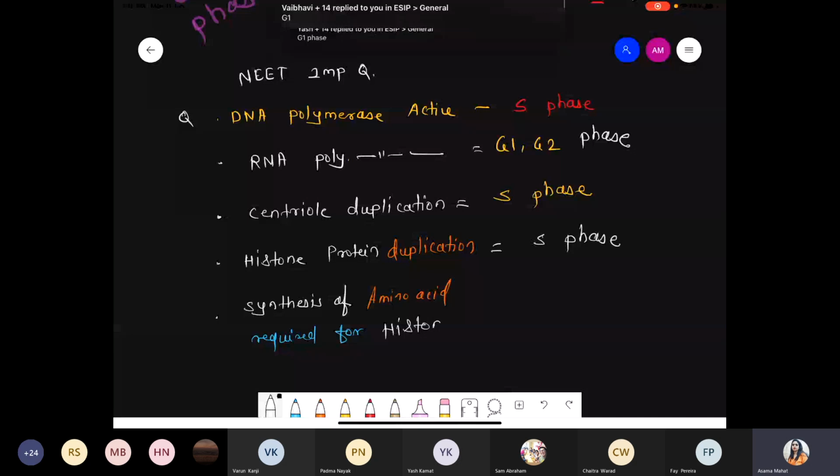Tell me. Synthesis of the amino acid, and which amino acid? The amino acid required for histone protein formation. Where will it happen? Yes, Rishikesh, Yash, Varun, Vaibhavi, Lisa, Faye, Chaitra.